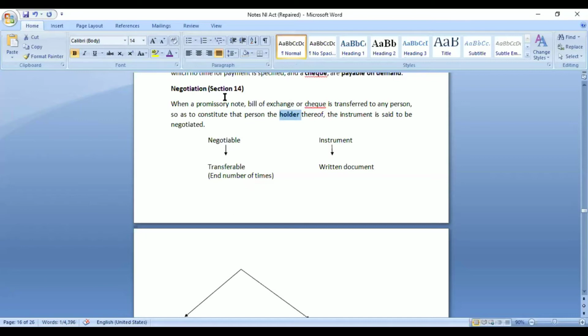They are mainly asking for sections of these important provisions. So try to remember it is section 14 that is talking about negotiation, and section 13 is providing the definition of the term negotiable instrument, what would be included in that.